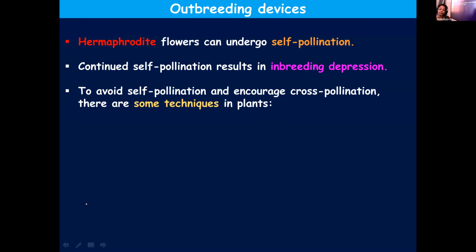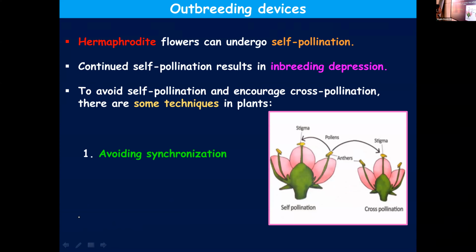When self-pollination is carried out repeatedly for several generations, this can lead to inbreeding depression, which can reduce productivity. Variations will be limited, and productivity and yield can get reduced in the long run. So in order to avoid that, the plant has some techniques to promote cross-pollination. We'll see what those techniques are.